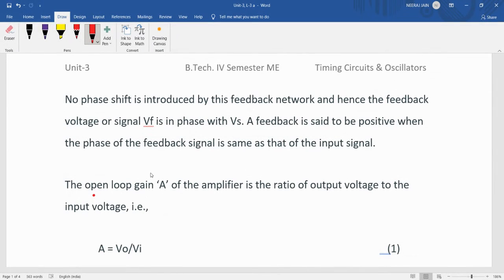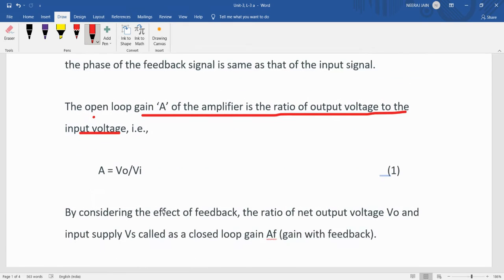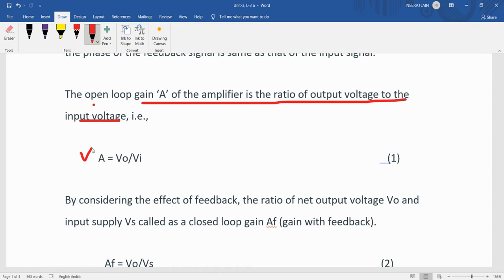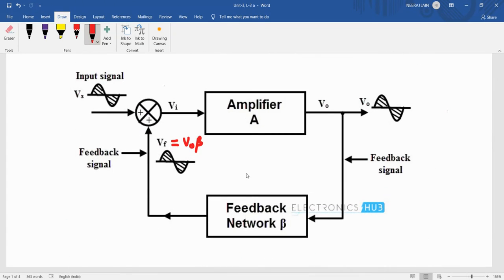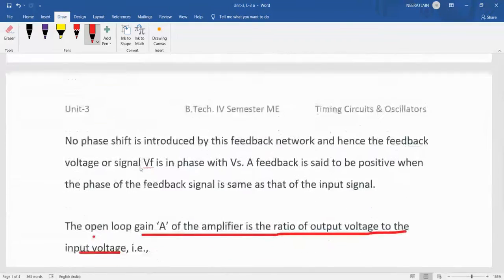Now if we do the derivation, we see the open loop gain A of the amplifier is the ratio of output voltage to input voltage, denoted by A equal to Vo upon Vi when the amplifier is in open loop.